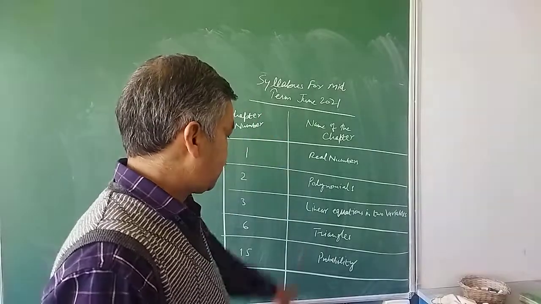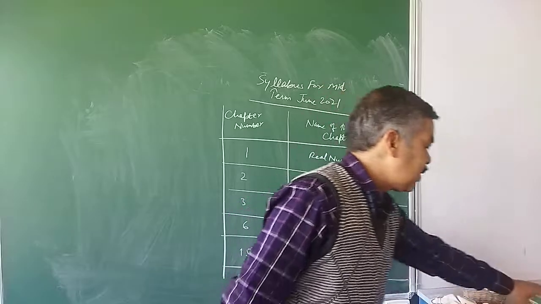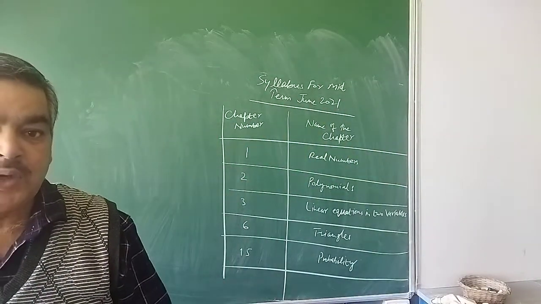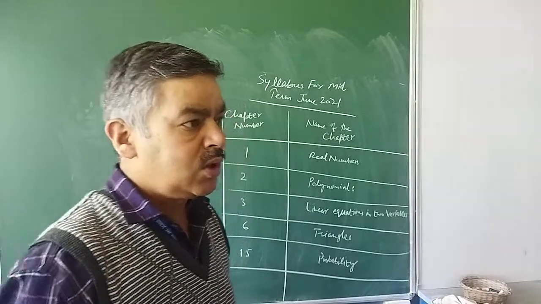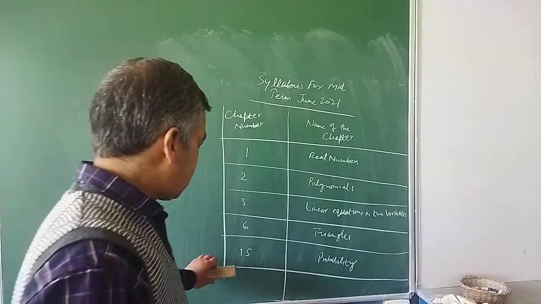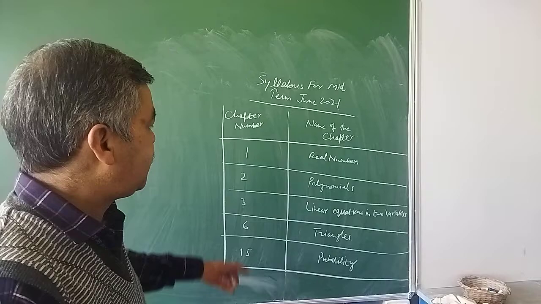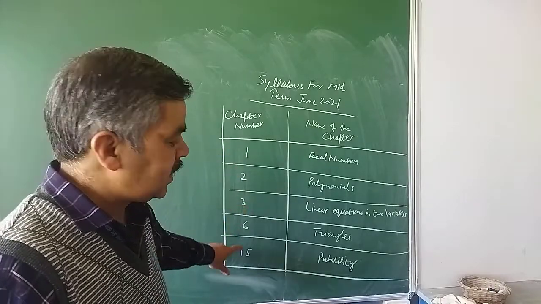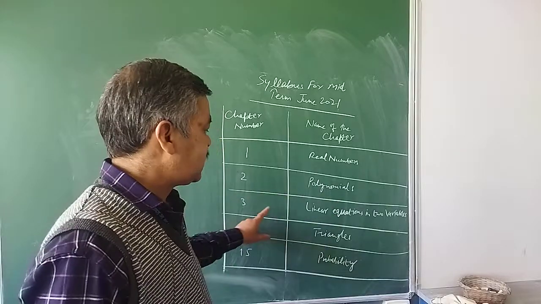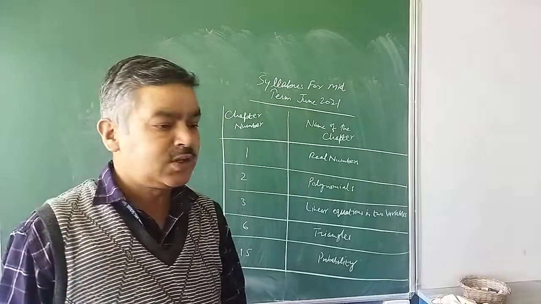So you just make a note of this syllabus, and the blueprint of the same I will be uploading very soon, within a day or two, maybe by tomorrow, and it will be uploaded on your Google Classroom also. I hope that is clear to all. There are 5 chapters: 1, 2, 3, 6 and 15. First is real numbers, then second is polynomials, third is linear equations in two variables, 6th is triangles, and 15th is probability.